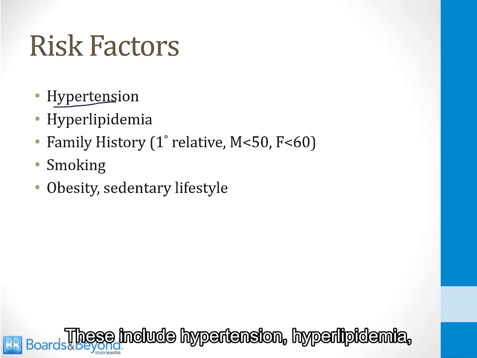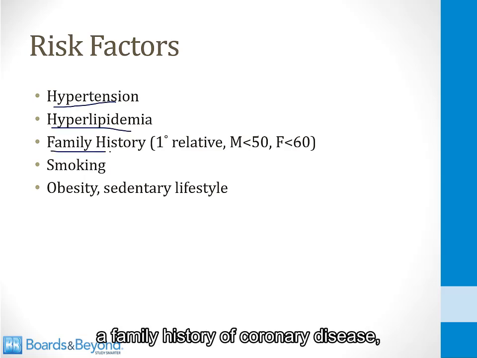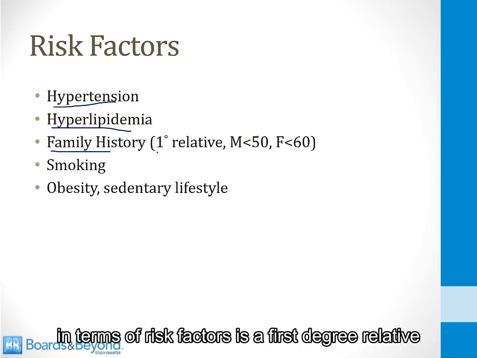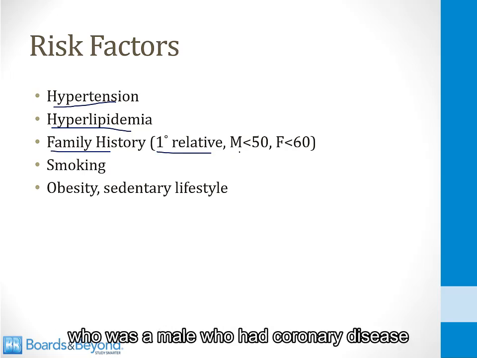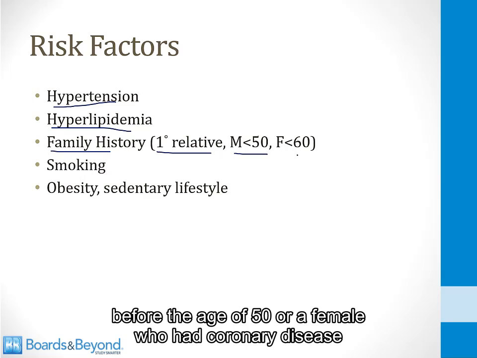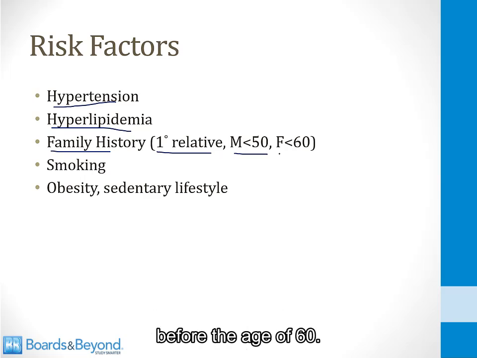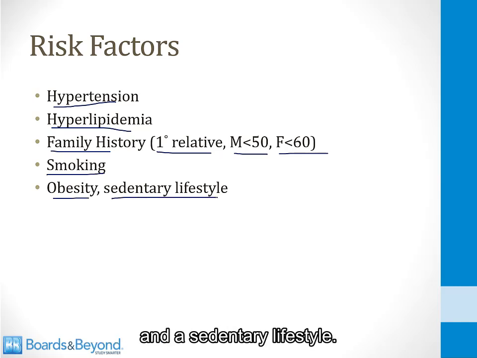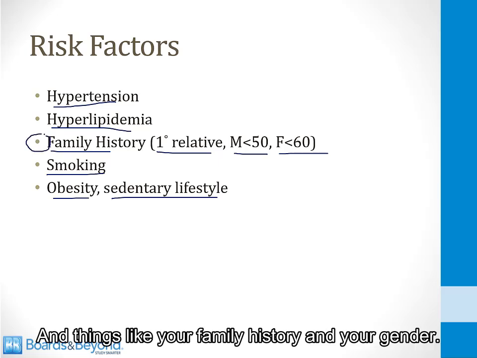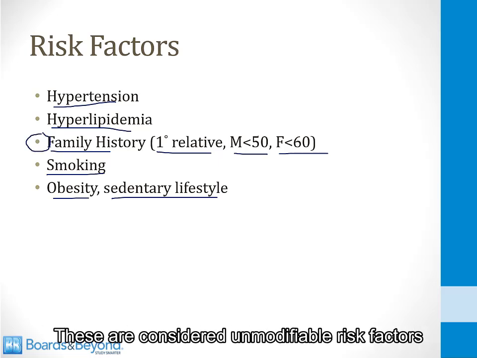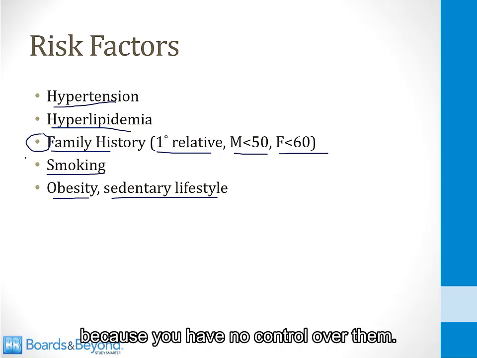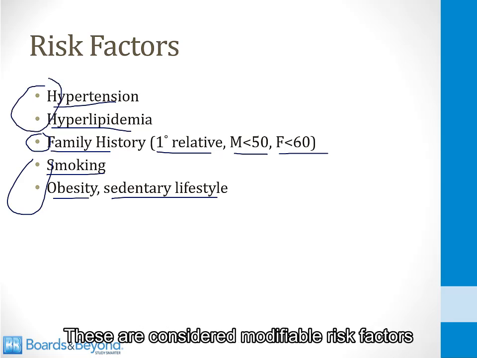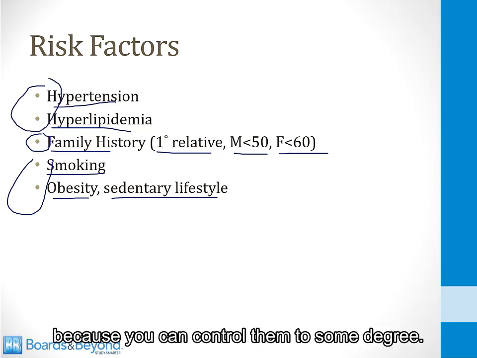These include hypertension, hyperlipidemia, a family history of coronary disease, and the definition of a family history in terms of risk factors is a first-degree relative who was a male who had coronary disease before the age of 50 or a female who had coronary disease before the age of 60. Smoking is a risk factor, and so is obesity and a sedentary lifestyle. And things like your family history and your gender, these are considered unmodifiable risk factors because you have no control over them. Smoking, obesity, hypertension, hyperlipidemia, these are considered modifiable risk factors because you can control them to some degree.